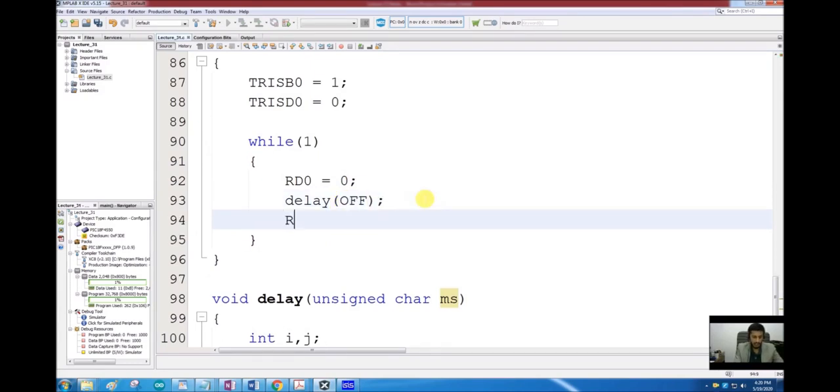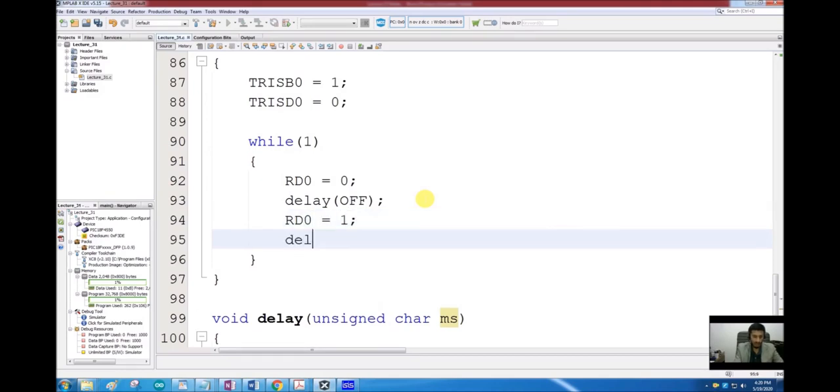Then RD0 is equal to 1, so I will call a delay of on milliseconds. Now one cycle has been generated. Whatever the value of on or off was, that delay was given for both of these states, and now one complete cycle of that waveform is finished.